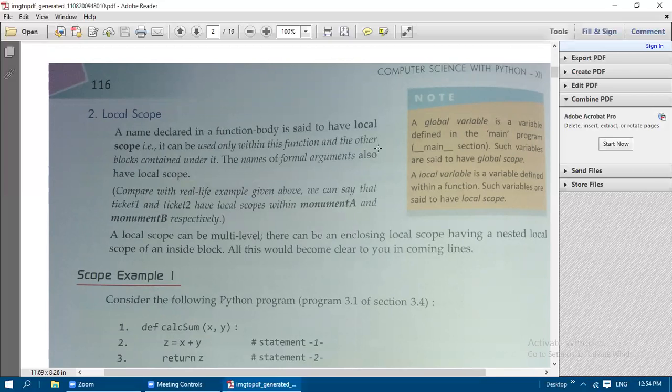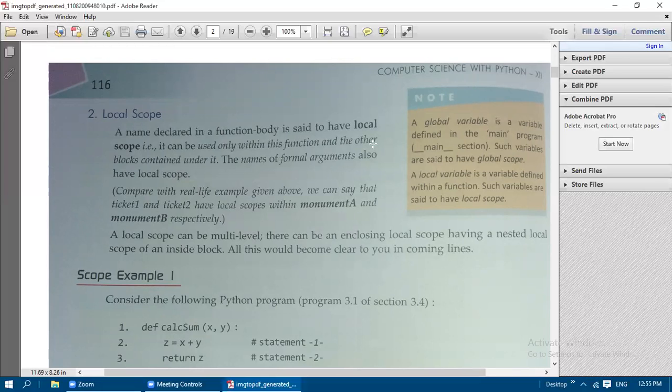The names of formal arguments also have a local scope. You know what is meant by formal arguments. Formal arguments are written in the definition of a function, and inside the function only those arguments are going to be used. So we can compare this local scope variable with the real life example discussed already: ticket 1 and ticket 2 are examples of local scope variables. Comparing with the real life example given above, we can say that ticket 1 and ticket 2 have local scopes within monument A and monument B respectively.